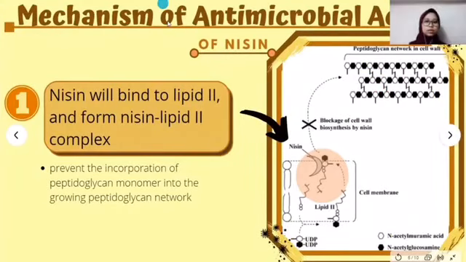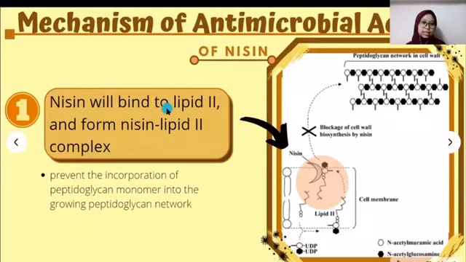So, the mechanism of antimicrobial action of Nisin. Like what Jannah has mentioned before, Nisin mainly will inhibit the growth of gram-positive bacteria. Therefore, in cheese product, if there is a presence of Nisin, this Nisin molecule will firstly pass through the cell wall of the bacteria and bind to lipid 2, forming Nisin-lipid 2 complex.